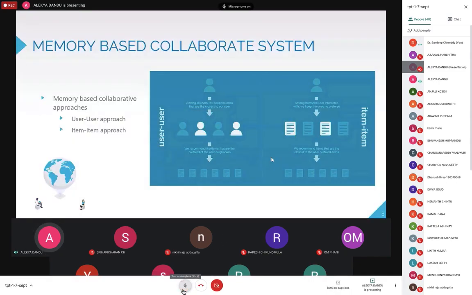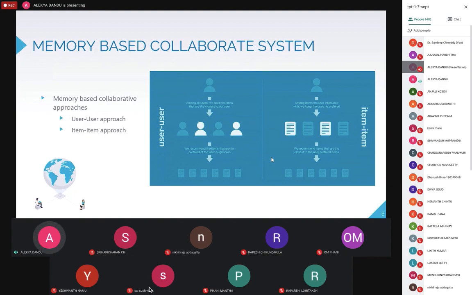Memory-based collaborative systems can be divided into two approaches: the user-user approach and the item-item approach. The user-user method is based on searching for similar users in terms of interaction with items. Let us say we have a user A who's really similar to users B, C, and D. If I suggest some popular items amongst these users to user A, they're more likely to buy them. You tend to join a cluster of other people with similar tastes and you get content based on these past choices.